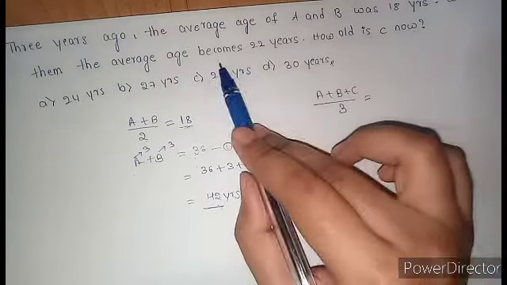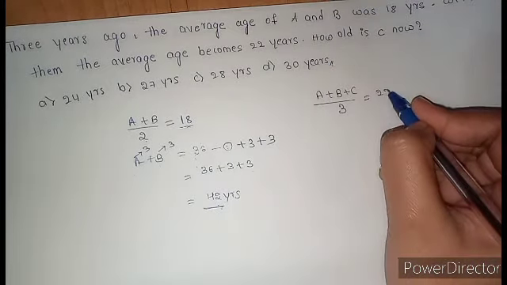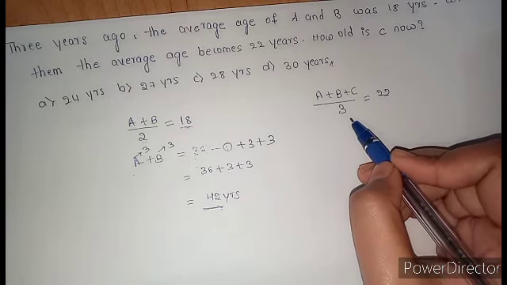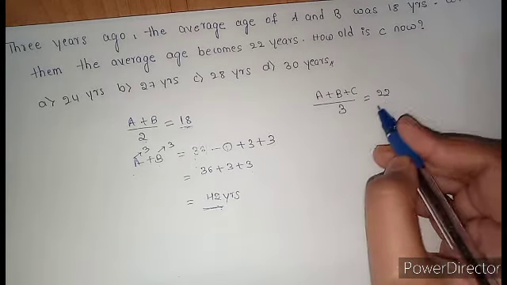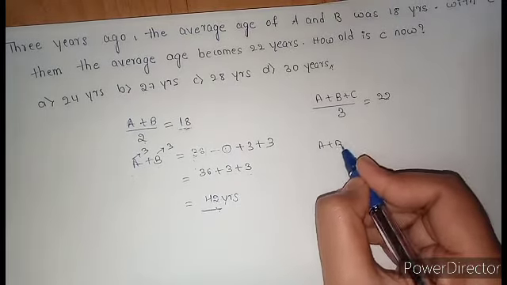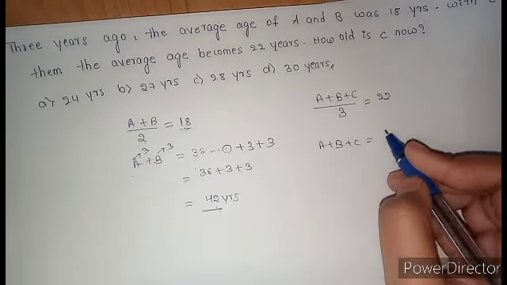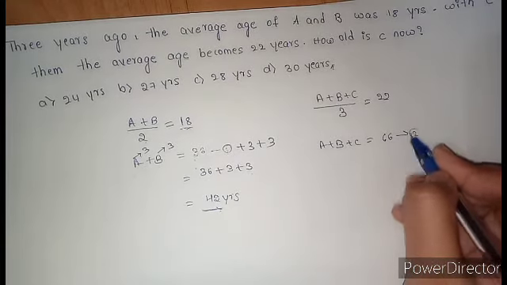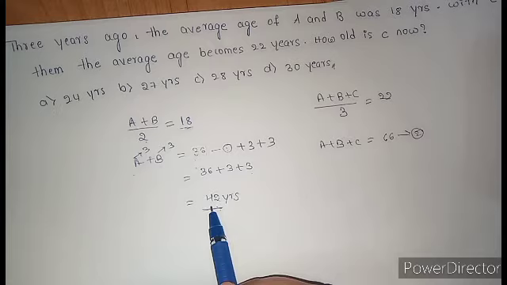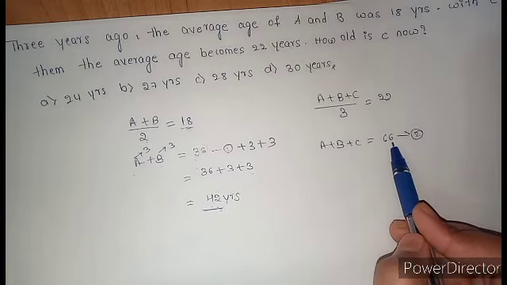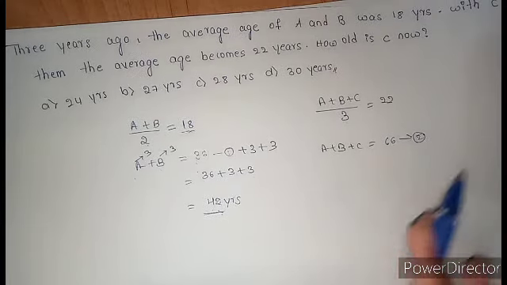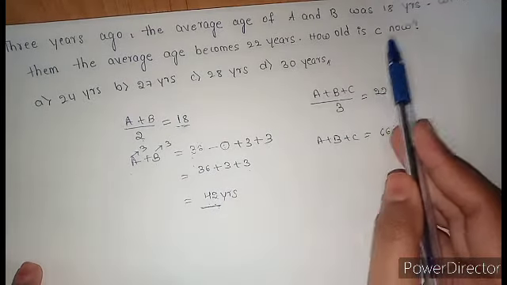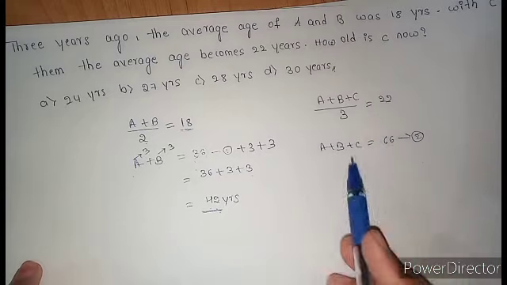With C joining them, the average age becomes 22 years. With C joining them, they become 3 persons, right? So, 3 members, average is 22. When I multiply, I'll get the sum of age of A plus B plus C, that is 66. This is the present age of A plus B, and this is the present age of A plus B plus C. Here the question is to find the age of only C, right?